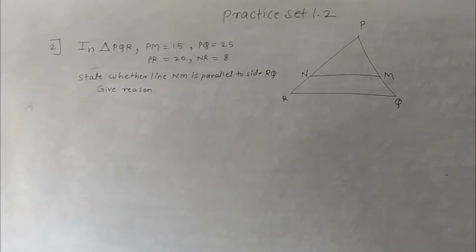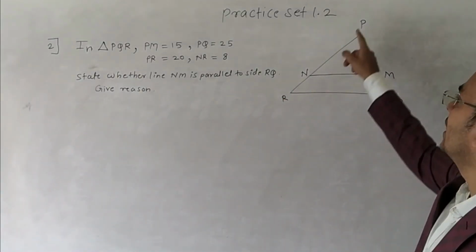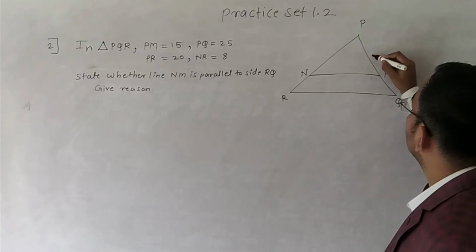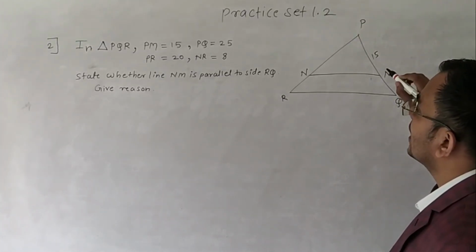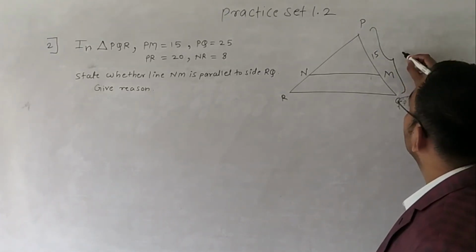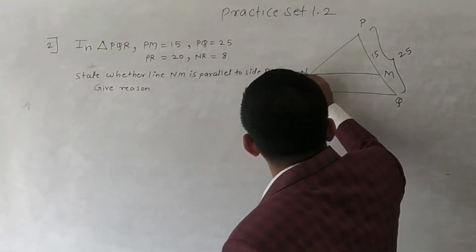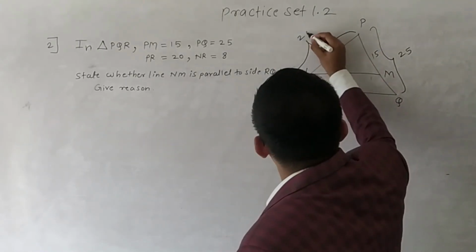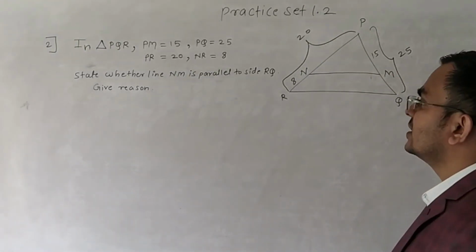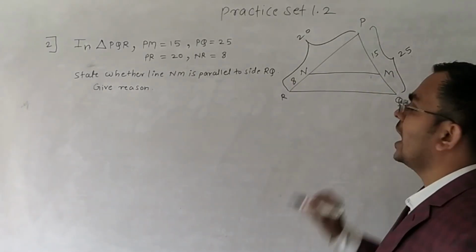Practice set 1.2, second question. In triangle PQR, PM is 15, PQ is 25, PR is 20, and NR is 8. State whether the line NM is parallel to side RQ.